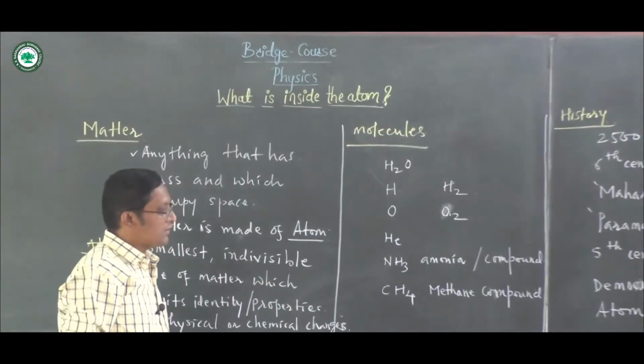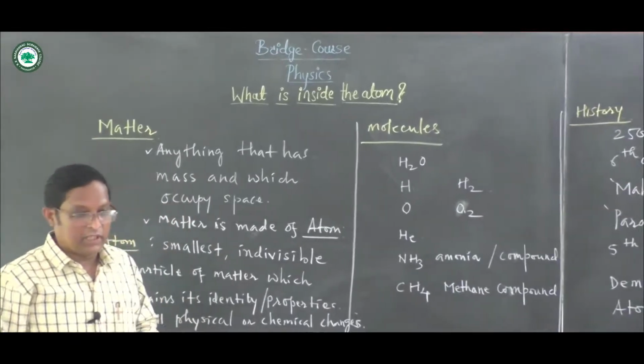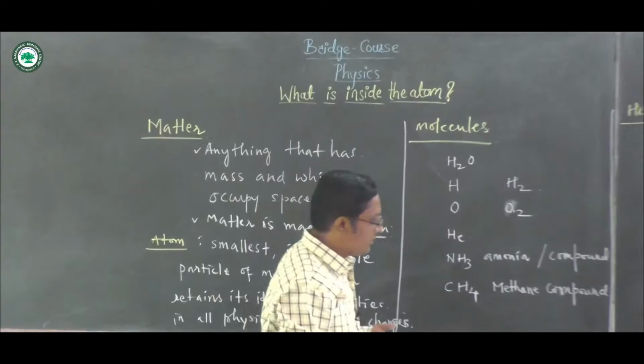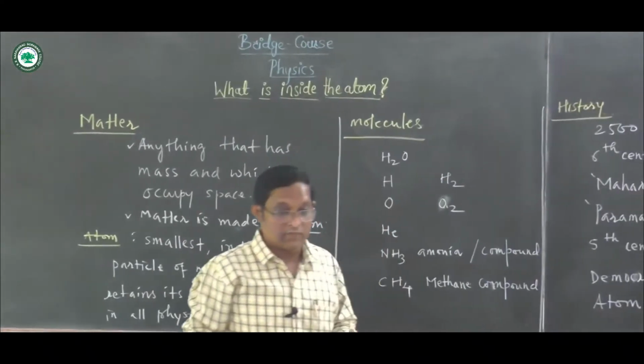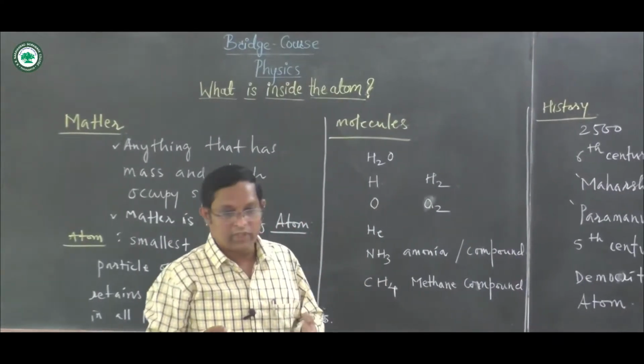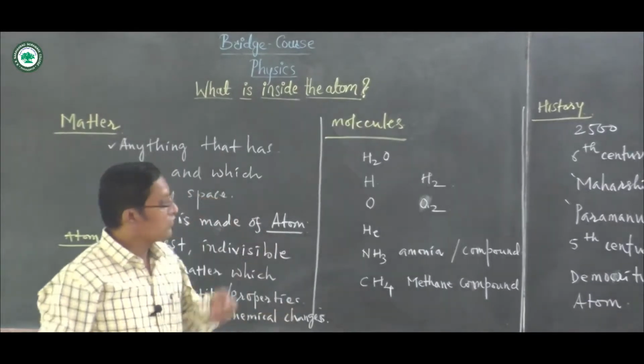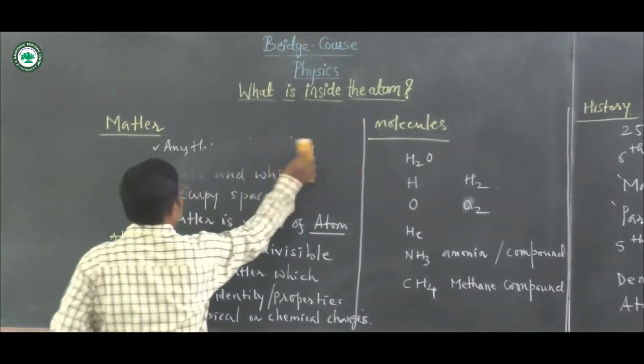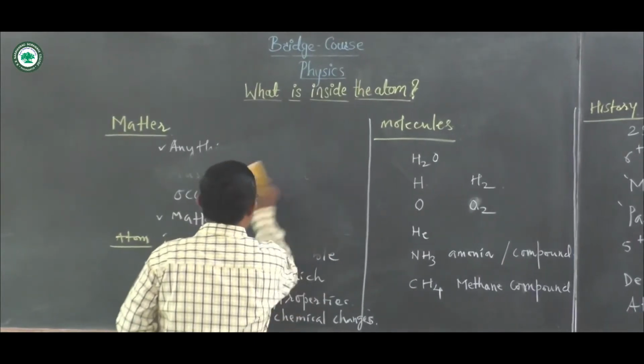Now in the next part we are going to see the various models of the atom. The scientists suggested models of the atom, how the atom is. The first one is Dalton. Let us see the first model, which is Dalton's atomic model.